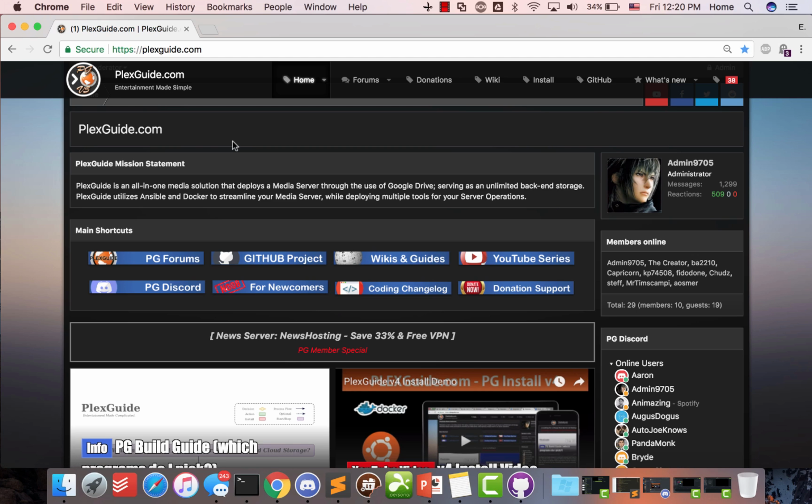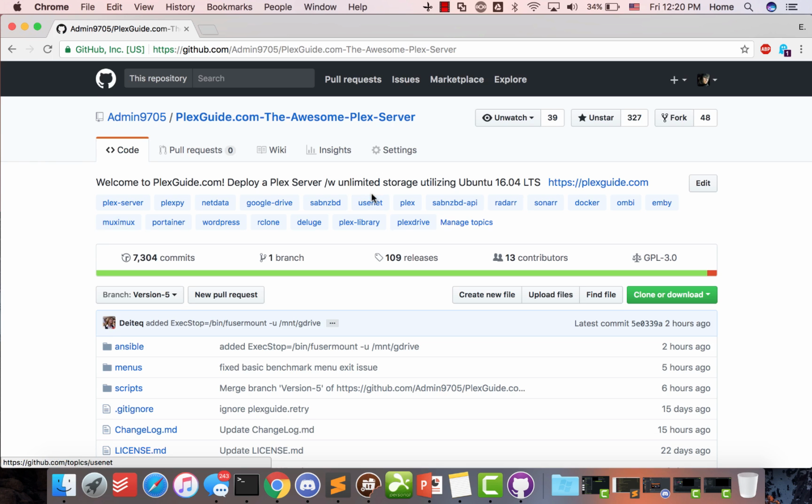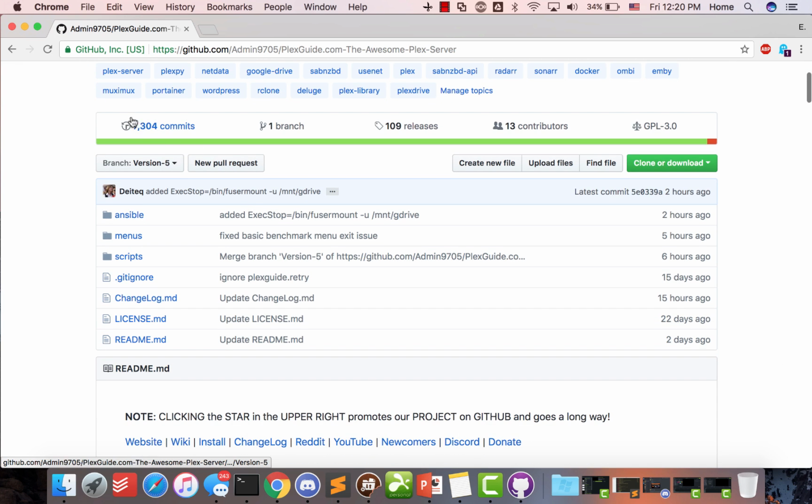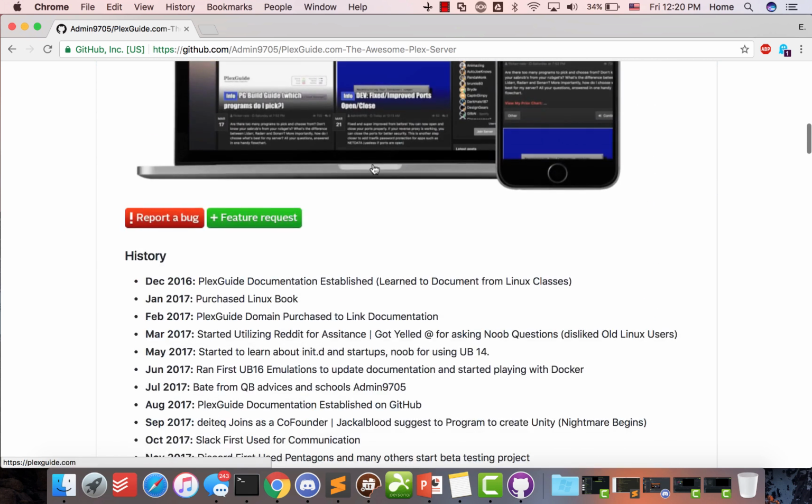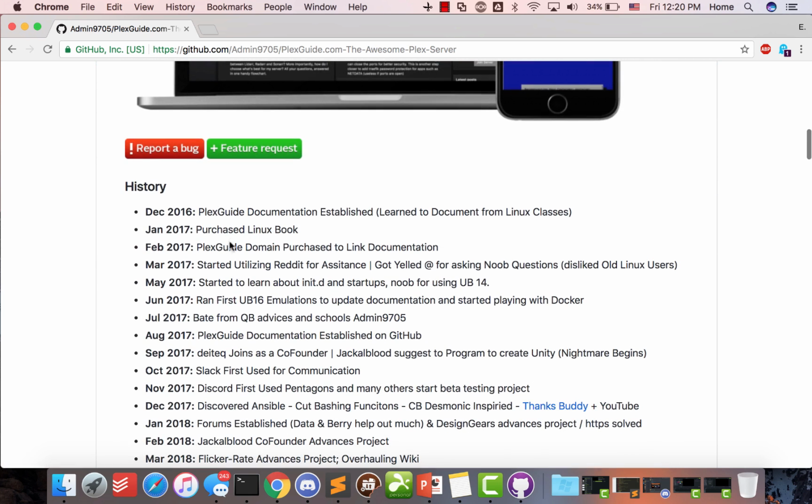Well, even prior to that, it was through a TextPad file that I had, and we'll go here to the GitHub page and let me show you a little bit of GitHub. So right now you can see we have a lot of commits, and you'll probably see a lot more in the future, a lot of releases, a lot of contributors, and you can see here's our history right here.